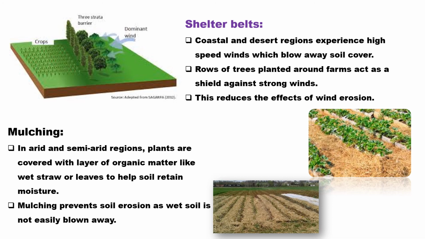Because of this, the soil is always wet. Since it is wet, it is protected from soil erosion and cannot be easily blown away. So this is one of the practices that we can use to prevent soil erosion.